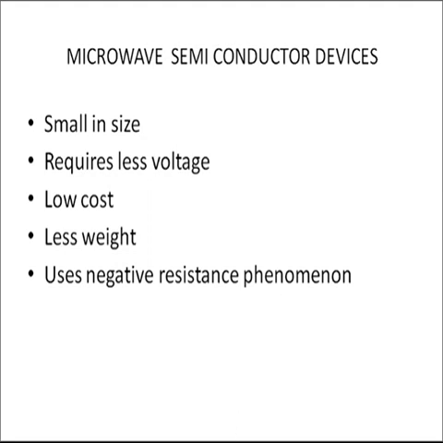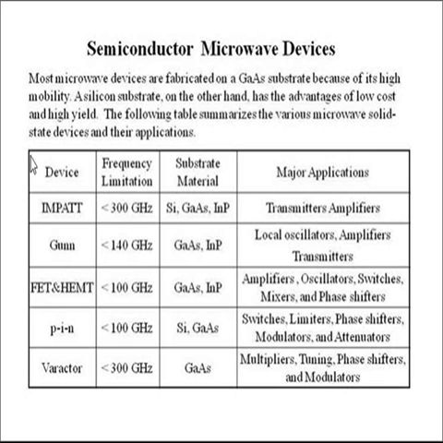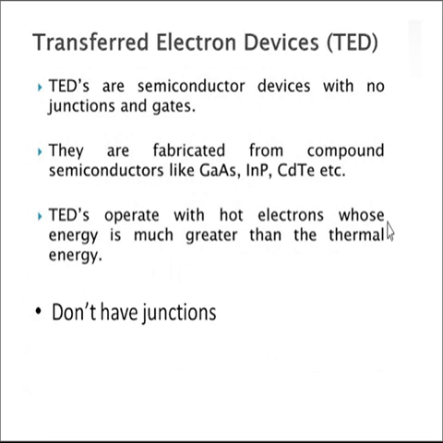Let us see what different types of semiconductor devices we have at microwave frequencies. These are some of the diodes: impact diode, Gunn diode, FET, PIN and varactor diodes. These semiconductor devices can be used in amplifiers, receivers, phase shifters, and in satellite communication for the transponders. So we have a number of advantages with these semiconductor devices.